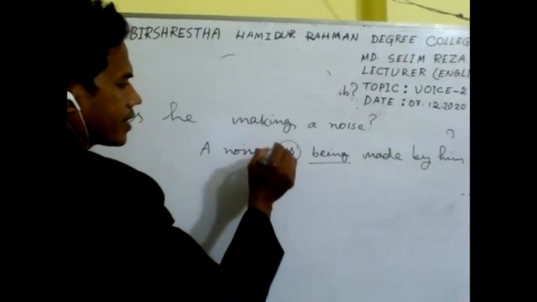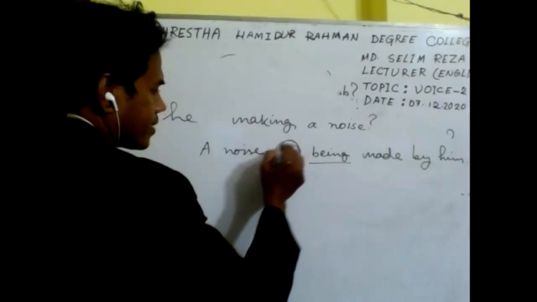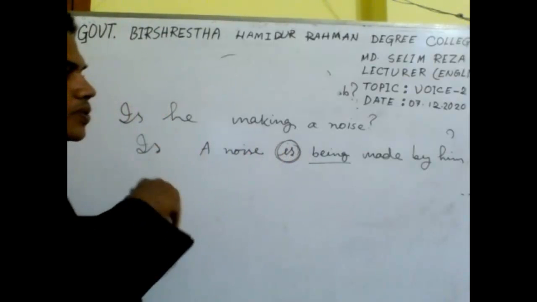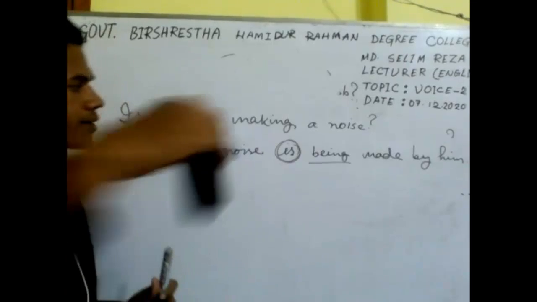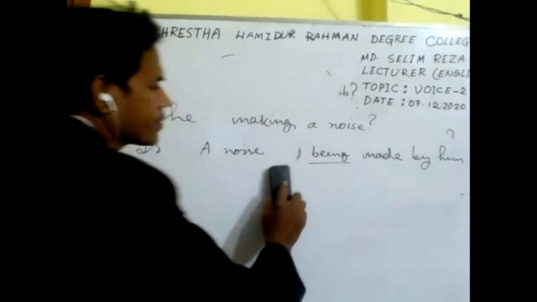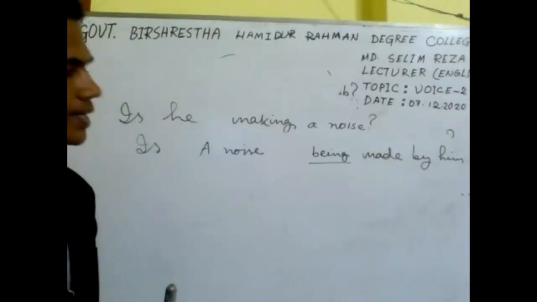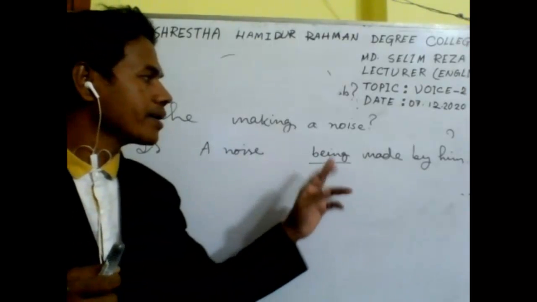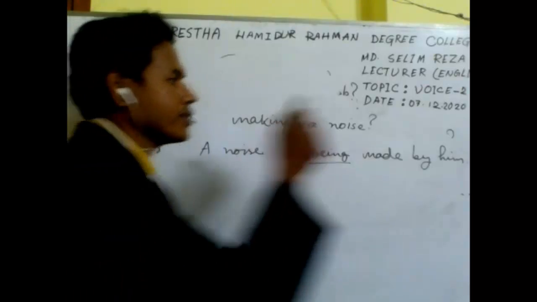So we need the first auxiliary verb before the subject. So the correct sentence is: Is a noise being made by him? And we also need a note of interrogation.